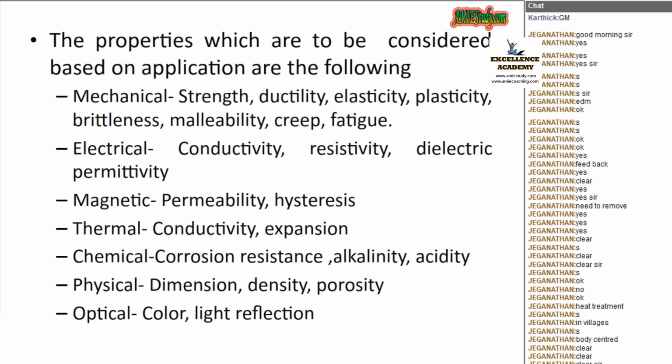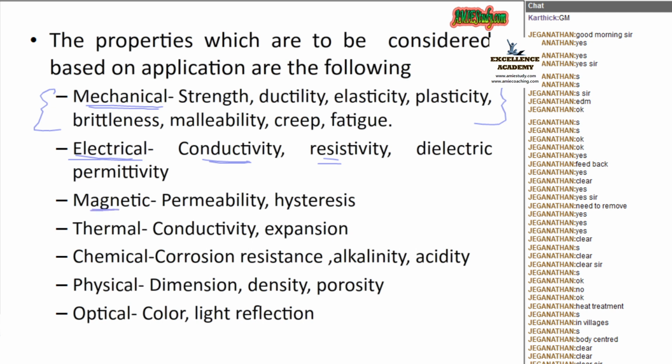Next is classification based on its properties. Say mechanical properties, that we will learn in detail in the next slides. Next is electrical, say whether it is a good conductor, resistor, or dielectric. Dielectric means what? It is an insulator itself. Okay, insulator property.